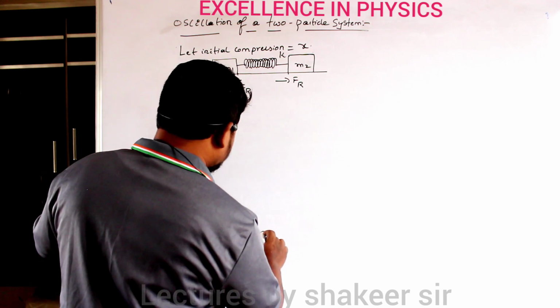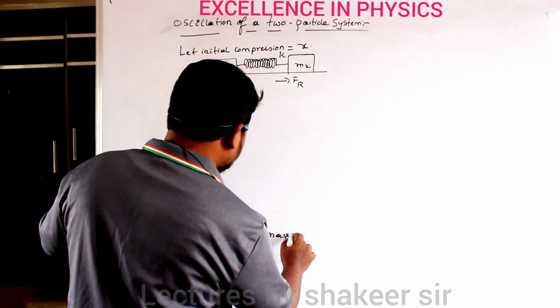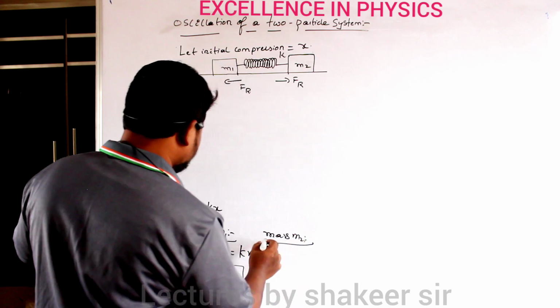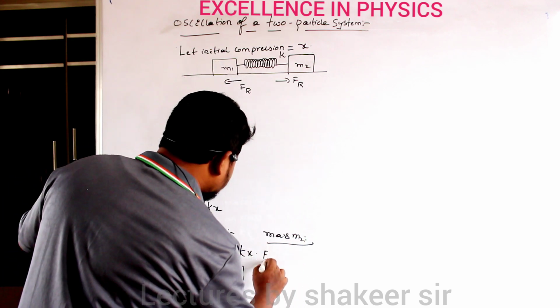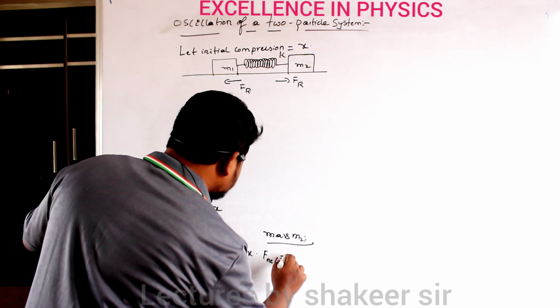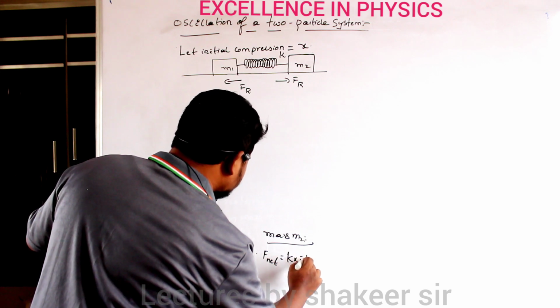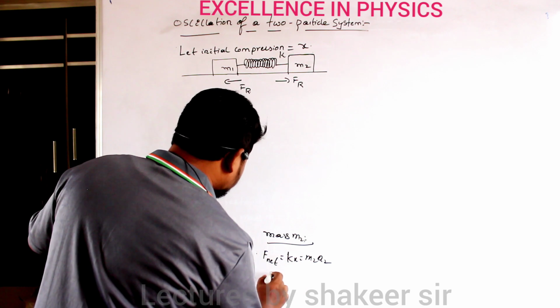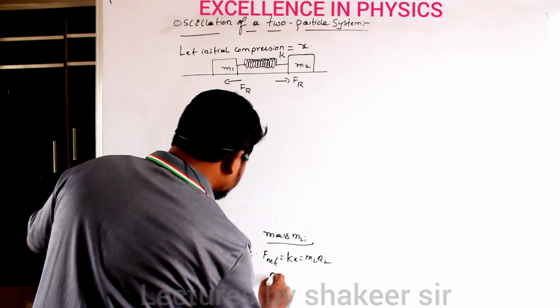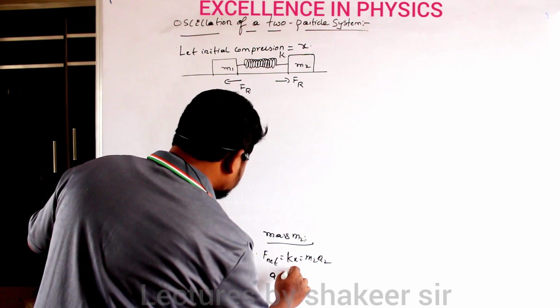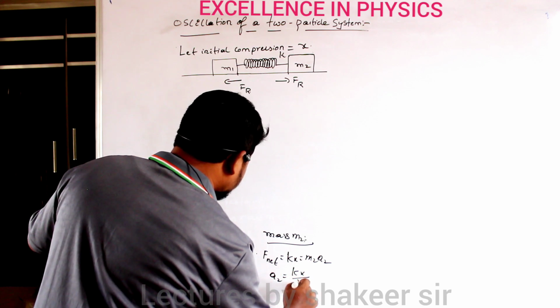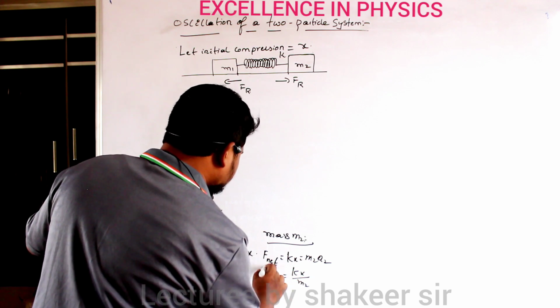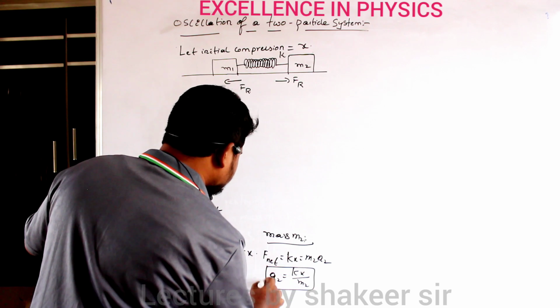Similarly, if I write for mass m2, here also net force is kx, which is equal to m2 into a2. Therefore A2 is equal to kx divided by m2. This is the acceleration produced in the second body.